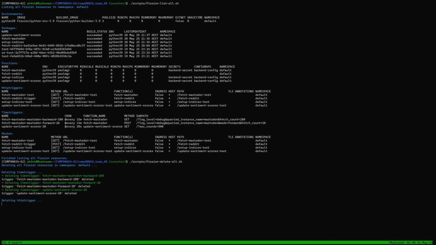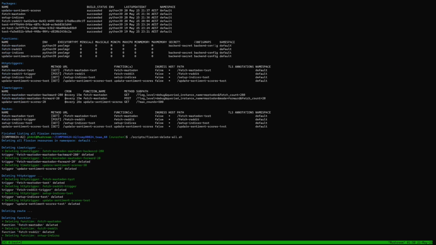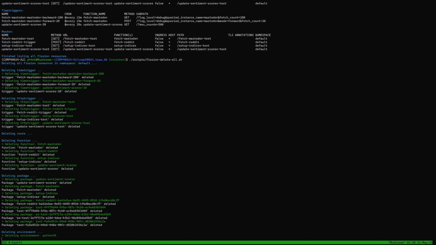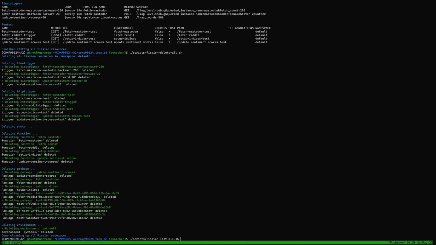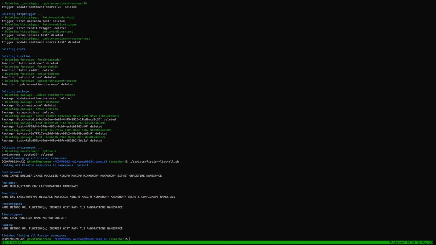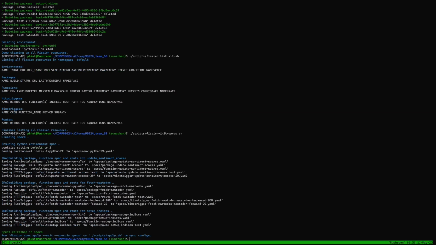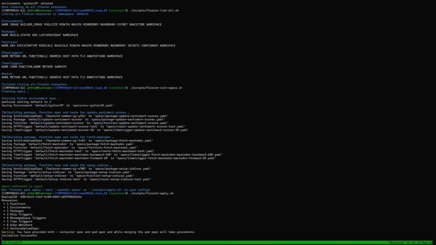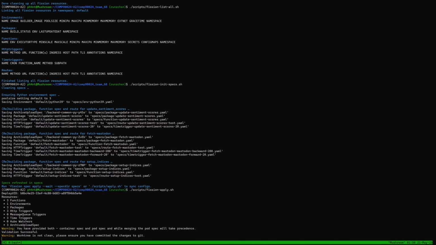And here's the script that we use to delete all the resources on the server. And we see it. And now we create the specifications. We apply the changes to the server.